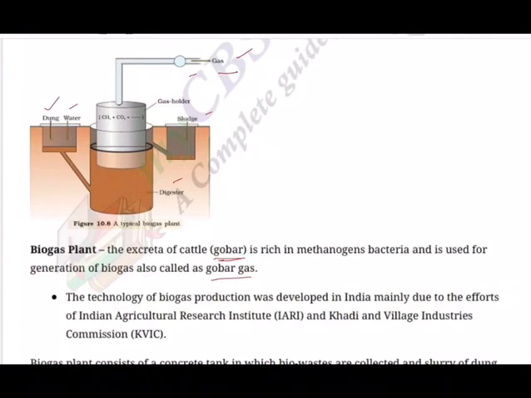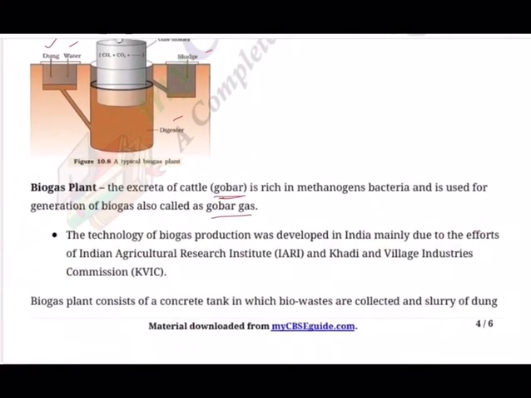The technology of biogas production was developed in India mainly due to the efforts of IARI, Indian Agricultural Research Institute, and KVIC, K for Khadi, V for village, I for industries, C for commission. So basically 2 institutes are credited for this technology.